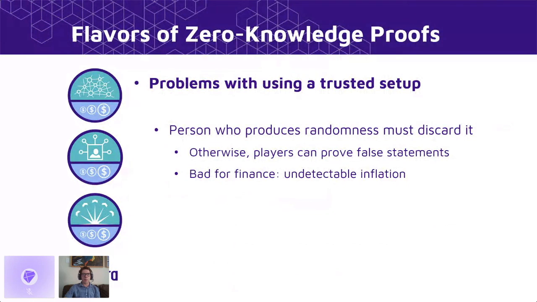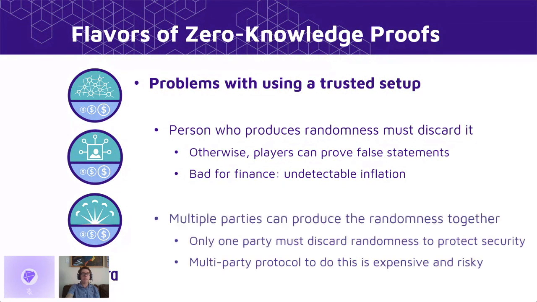This is particularly bad in the financial realm, because if I am able to submit a transaction that's confidential, but which actually violates the rules of the game and creates new money when it's not supposed to, then this can result in inflation in the system that's not detected by any of the other players. So all of the other players' assets will become less valuable and they will not know it. So this is very, very bad.